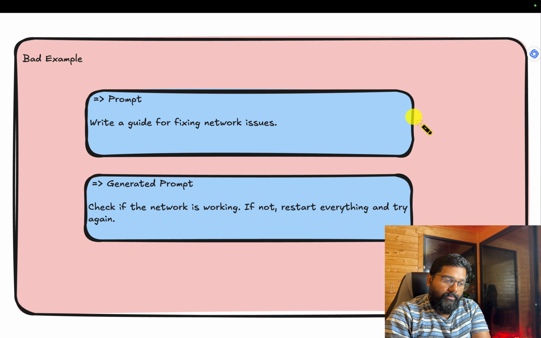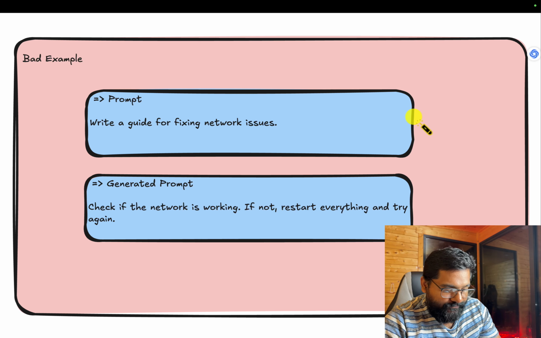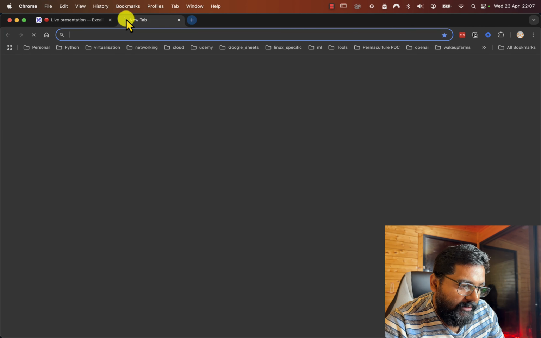It's a bad example: write a guide for fixing network issues. Check if the network is working. If not, restart everything and try again. Yeah, that's not a guide, right? Let's go to Gemini.